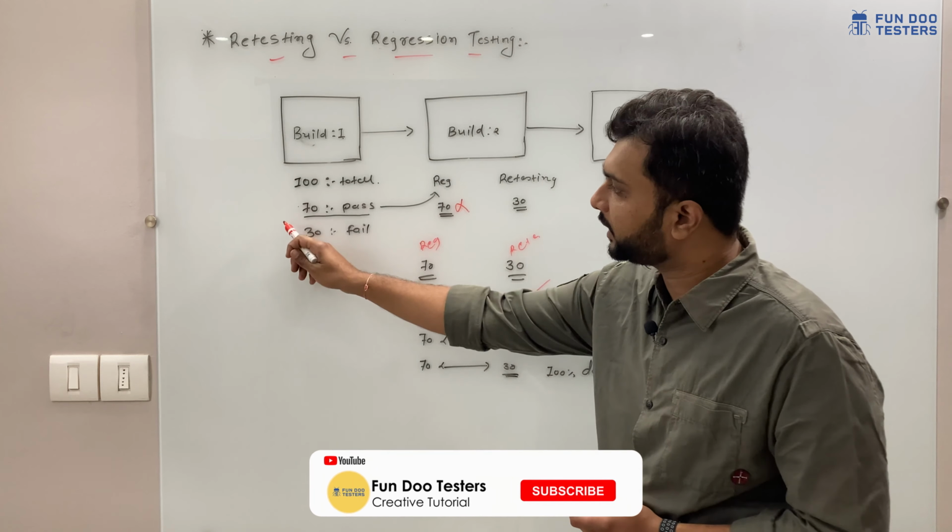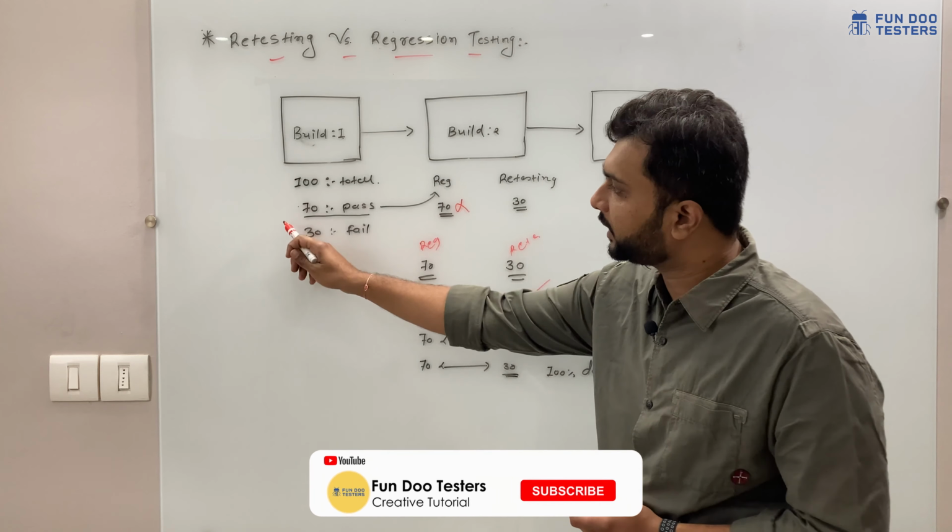All test cases are independent of each other. The second scenario is a partial relation. In this case, we cannot say the exact number. We have to go with the dependency matrix, and from that we will get to know the exact number. For example, out of 70, 25 test cases are dependent on these bugs, which means in build 2 we are going to consider 30 test cases as retesting, and out of 70 we are going to execute only 25 test cases.